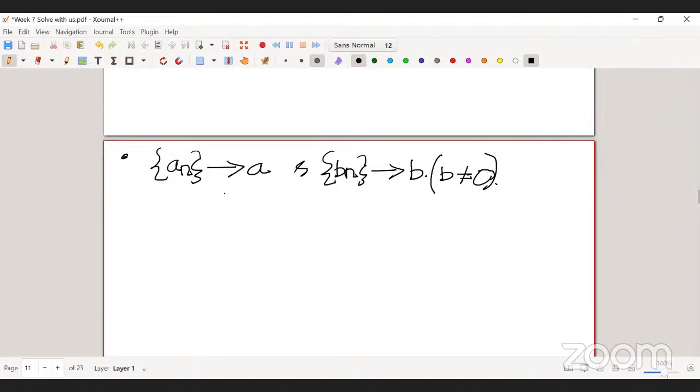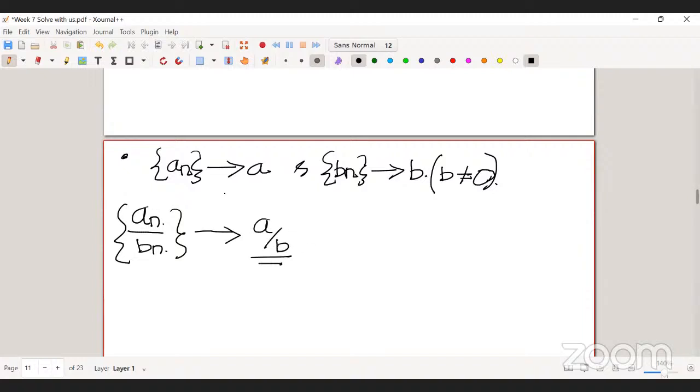So we have to assume that B is non-zero. I have two sequences: An, and the limit of the sequence is A, and I have one more sequence Bn, and the limit of the sequence B is non-zero. Then the limit of the quotient, that is An by Bn, so this is a new sequence, then the limit of this new sequence is nothing but A by B.